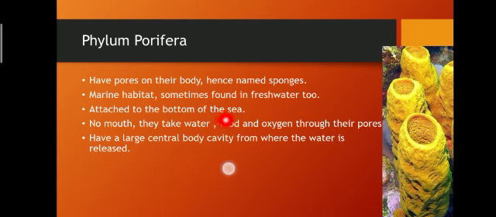They are attached to the bottom of the sea, means they do not move from one place to another. They do not have a mouth, but they take water, food and oxygen through their pores, the holes which are present throughout their body. They have a large central cavity from where the water is released. So these are the characteristics of Porifera.